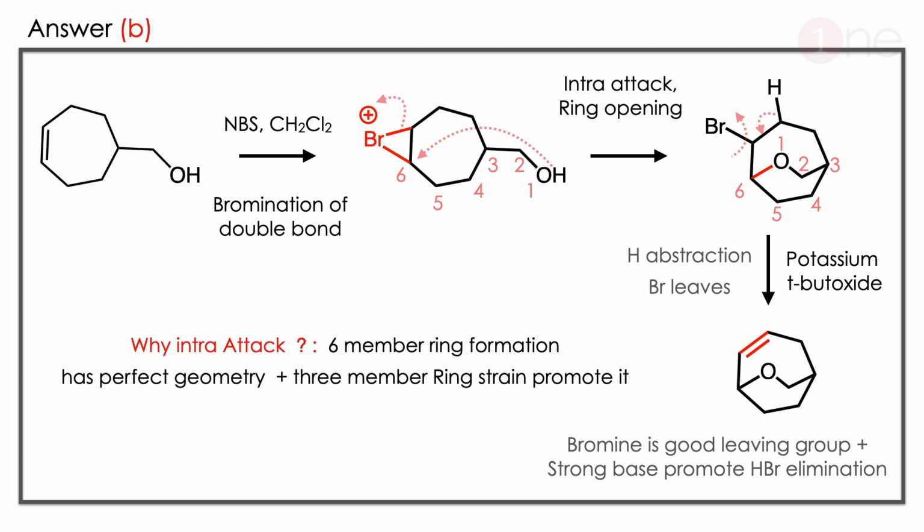Here you have to know why there is an intramolecular attack. It is mainly promoted by 6-member ring formation, and it has the perfect geometry. Moreover, the bromonium has strain, which is a cyclopropyl kind of system. So the strain, 6-member ring formation, and perfect geometry promote the intramolecular attack, meaning the OH attacks the bromine from inside.